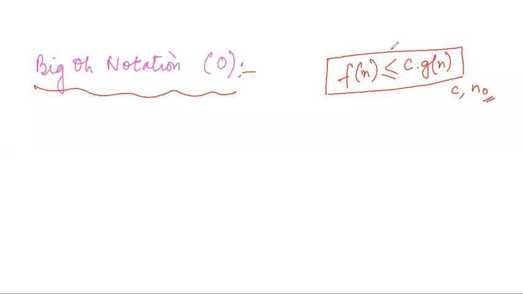So we were solving the sum that asked us to show that 4n square is equal to order of n cube.